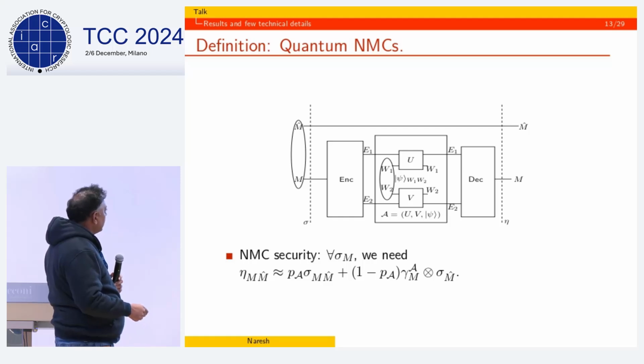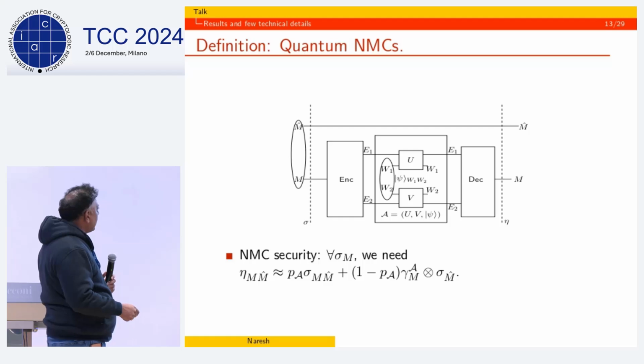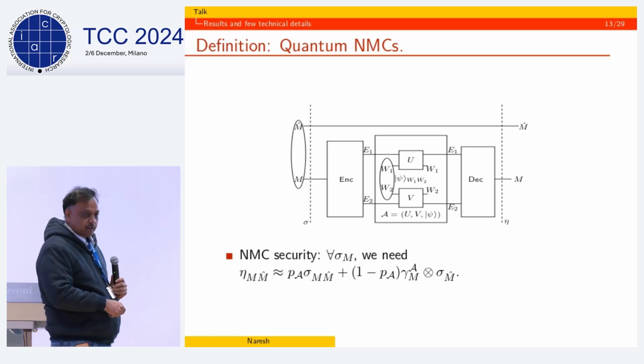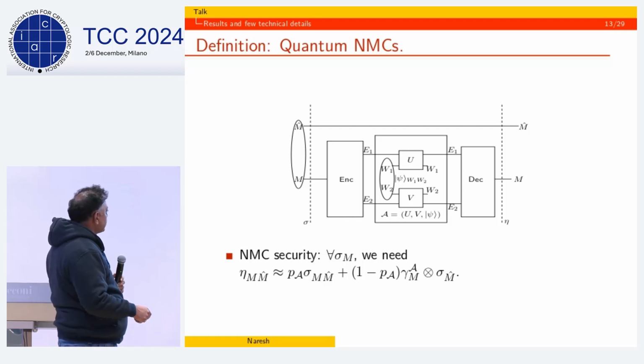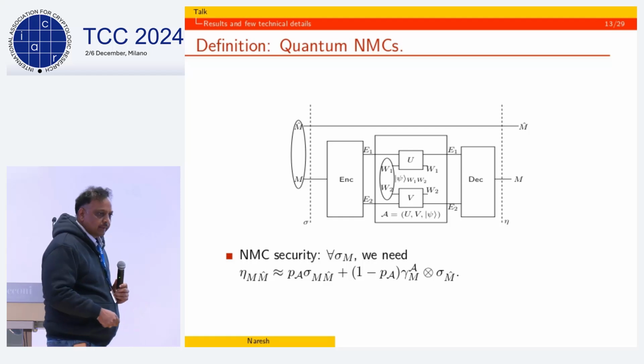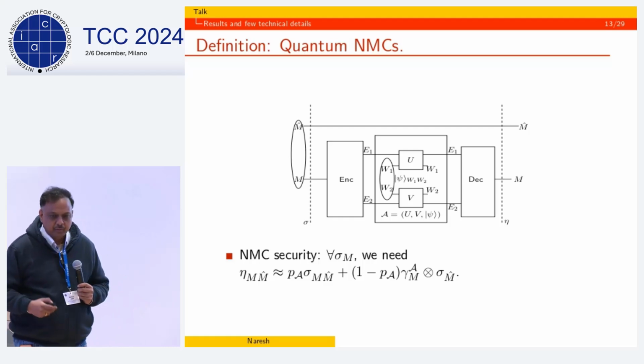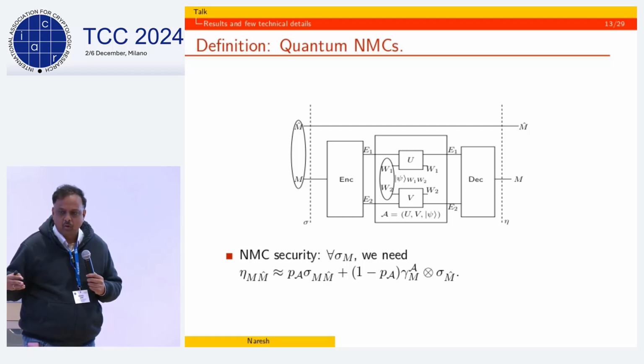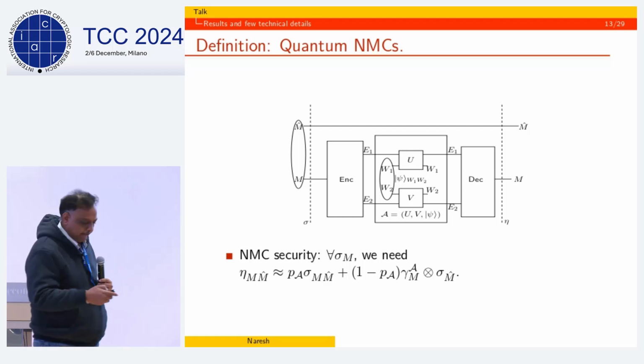And then the decoder gets back M. And what we want is that in this state eta, M hat is close to being, with a certain probability, sigma M hat, so that is, it's untouched, and with other probability it is sigma M hat tensored something else. Okay. So this is a sort of a natural extension of the security of non-malleable codes in the quantum case.